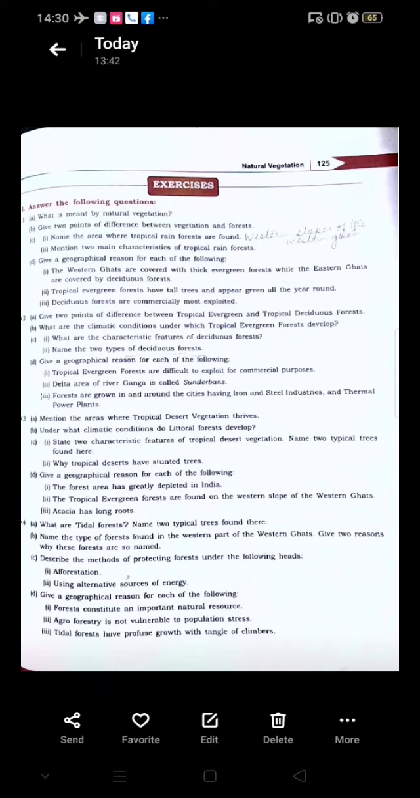Now, third question. Tidal forests have profuse growth with tangle of climbers. We come to page number 120, and they have profuse growth. It's the third characteristic feature, children. They have profuse growth with tangle of climbers because it is an adaptation for the survival in the soft and shifting mud.